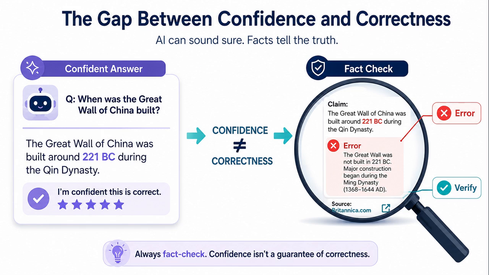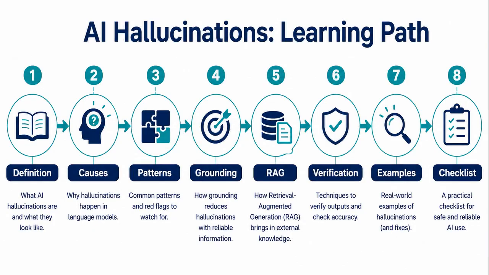An AI hallucination happens when a model generates information that is false, unsupported, or made up. The danger is that the answer may look believable. It may include dates, names, numbers, sources, or explanations that sound real. So the real skill is not only asking AI questions. It is learning when to trust, verify, or challenge the answer.